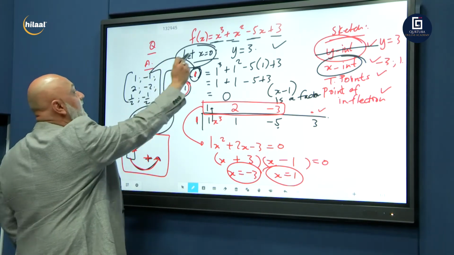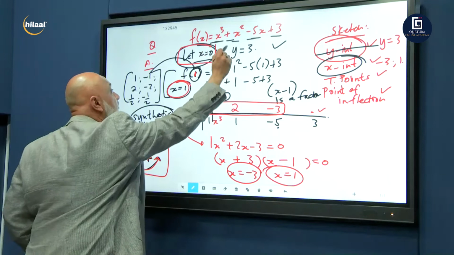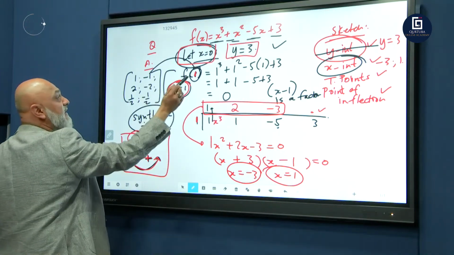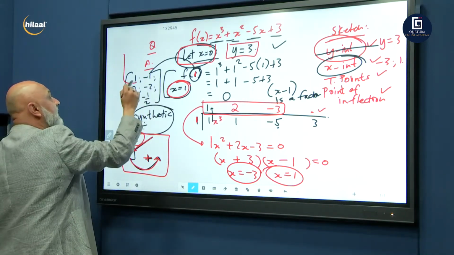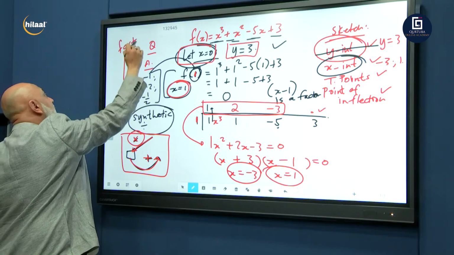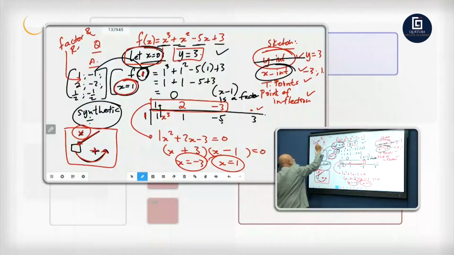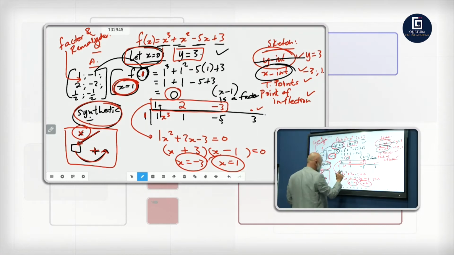So let x equal to 0, solve for y. The factor and remainder theorem. This here is the factor and remainder theorem, to find your first factor. So we tried f of 1, we got 0, we got our first factor. Then we do what we call synthetic division. In synthetic division, we put our coefficients inside. There it is: 1, 1, minus 5, 3.